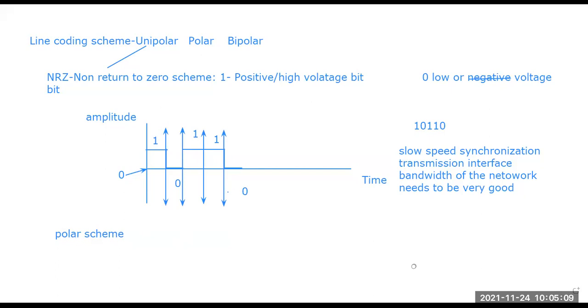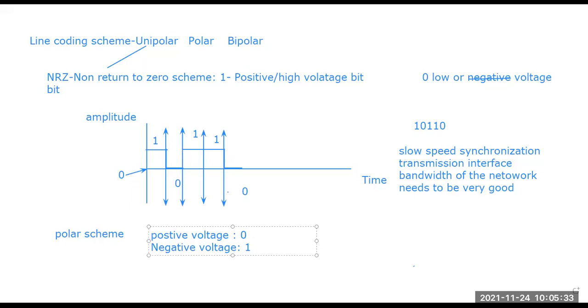So the things are just reversed: in the polar scheme the positive voltage is represented as 0 and the negative voltage is represented as 1.